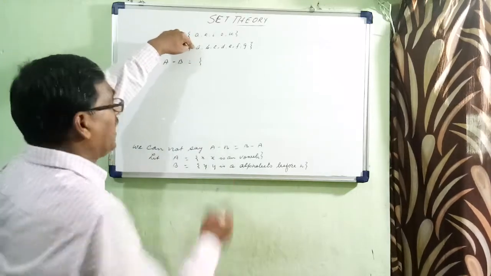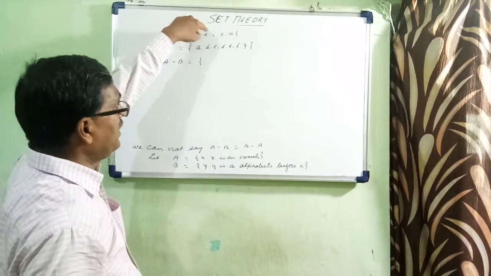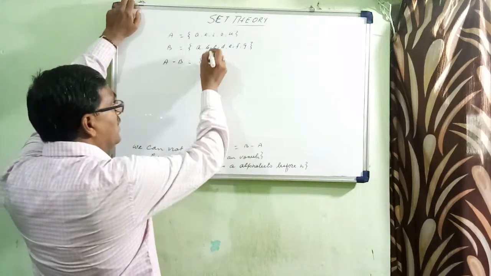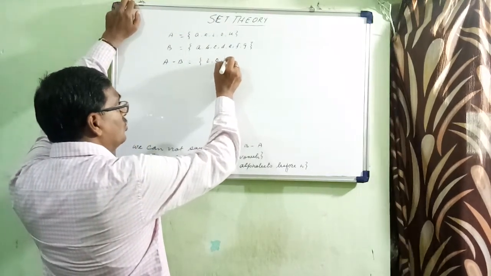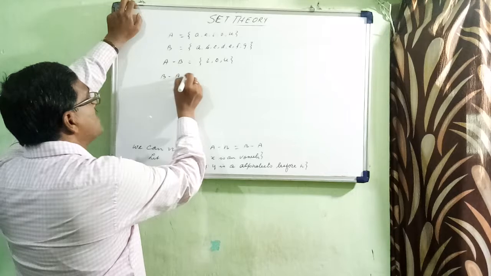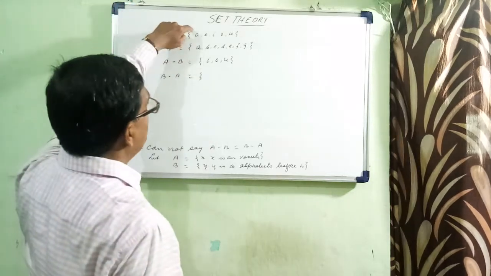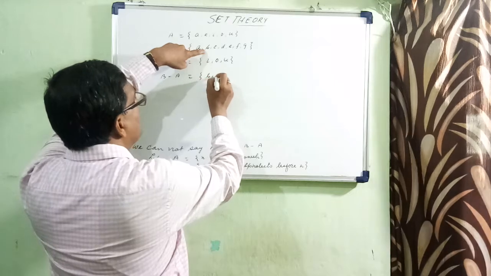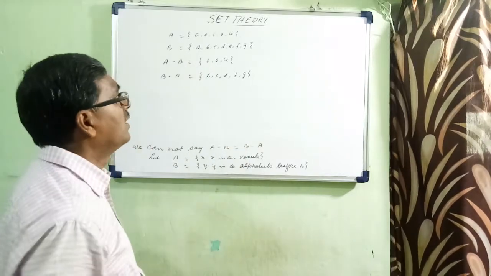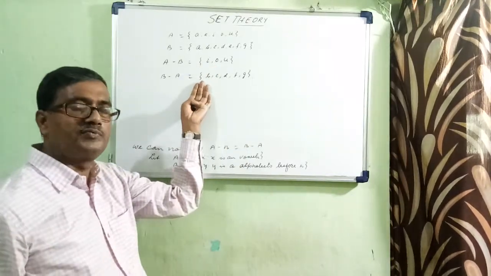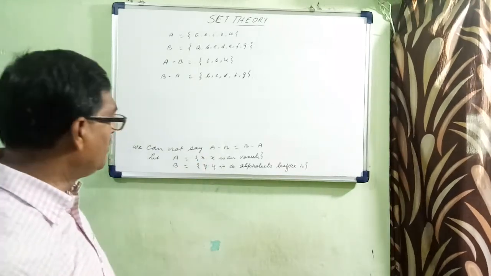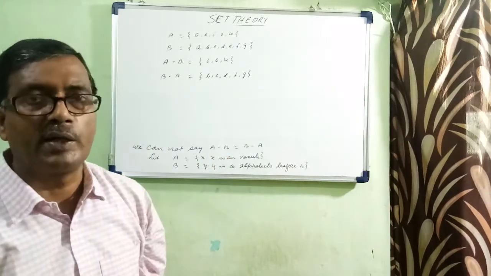A is in B, we cannot consider. E is in B, we cannot consider. I is not there, O is not there, U is not there. So A minus B is I, O, U. Similarly, B minus A: A is present in A, B not present, so we can write B. C can be written, D, F and G can be written. Now compare: are the elements of A minus B the elements of B minus A? Not at all. Therefore A minus B is not equal to B minus A.